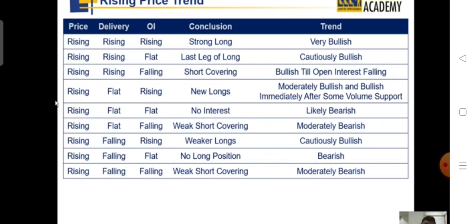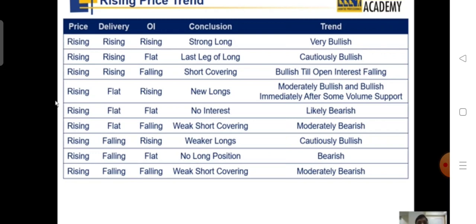Fourth case, the price is rising, delivery is flat. That means not many people are increasing their delivery bet on the stock, but the open interest is rising. It is a case of bullishness. But the moment new delivery happens, it will become aggressively bullish. But definitely it is a case of bullishness in the stock because a lot of people have increased their position in the derivative contract.